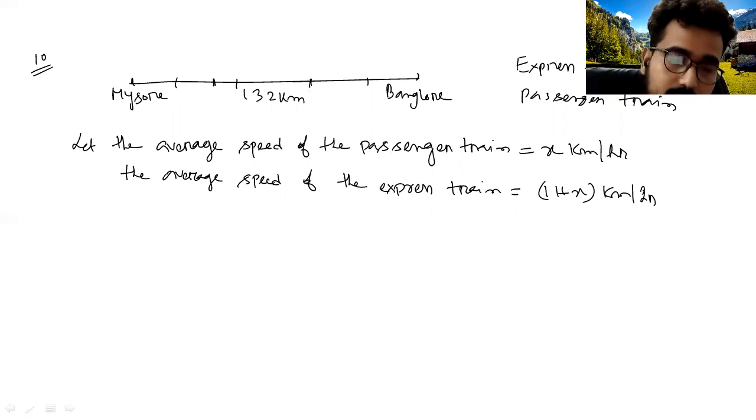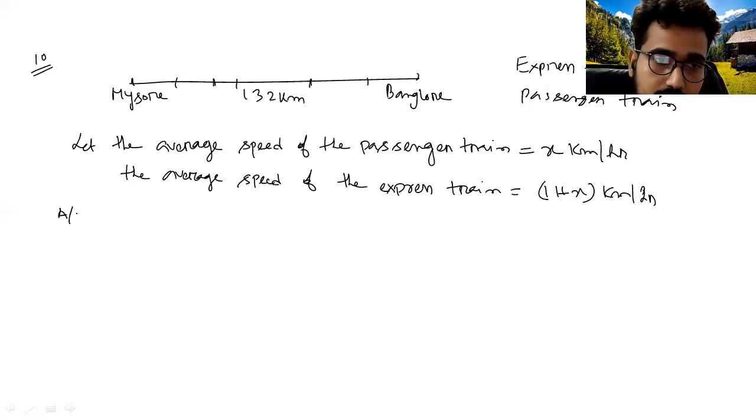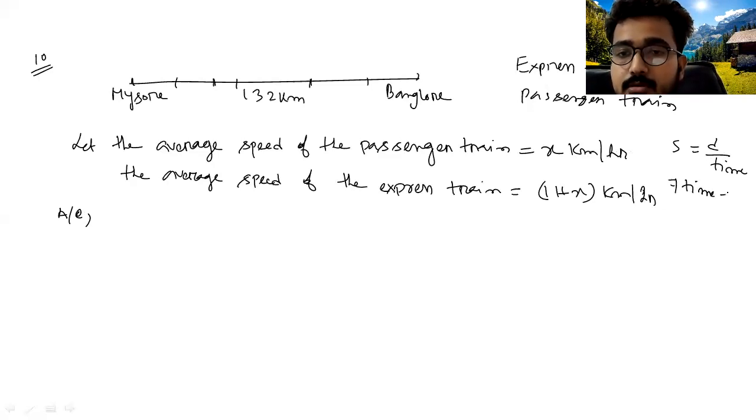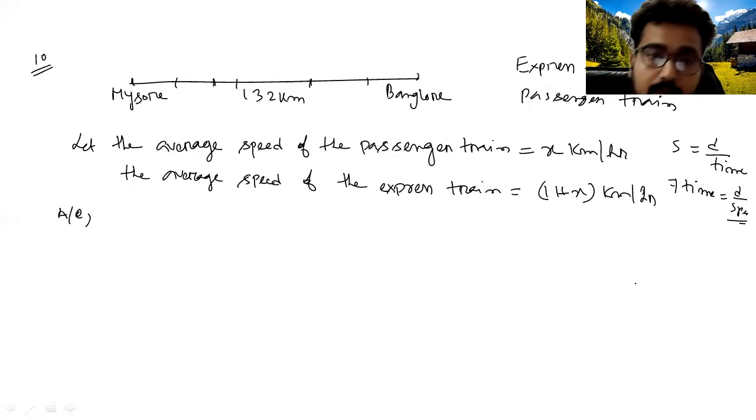Now the average speed of the passenger train is x kilometers per hour, and the average speed of the express train is 11 plus x kilometers per hour. Now, we know that speed equals distance by time. Yes or no? So time will be distance by speed. So you have to write down the equation in terms of time. Now see, the time taken by the express train is 1 hour less than the time taken by the passenger train.